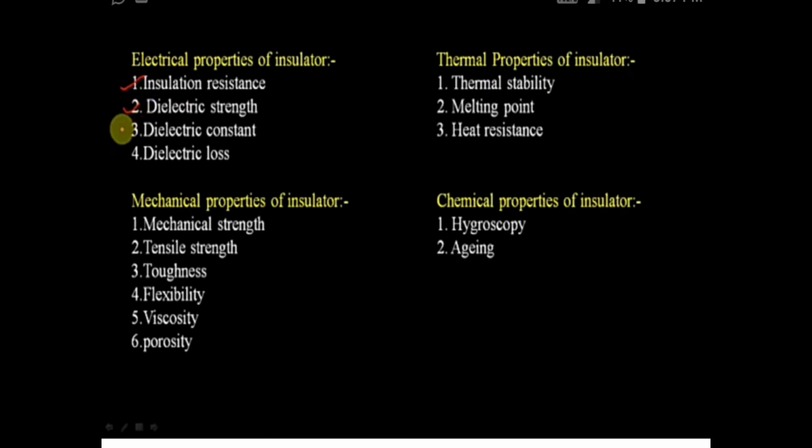Next, the electrical properties of an insulator are insulation resistance, dielectric strength, dielectric constant and dielectric loss. The thermal properties are thermal stability, melting point and heat resistance. The mechanical properties are mechanical strength, tensile strength, toughness, flexibility, viscosity and porosity. The chemical properties are hygroscopy and aging. These are some of the properties.